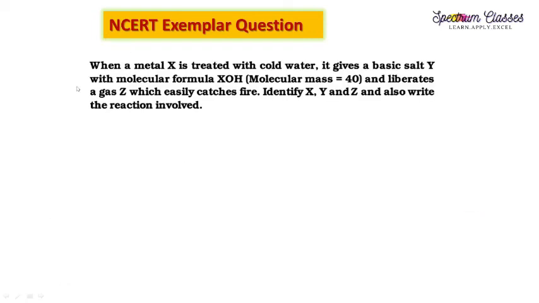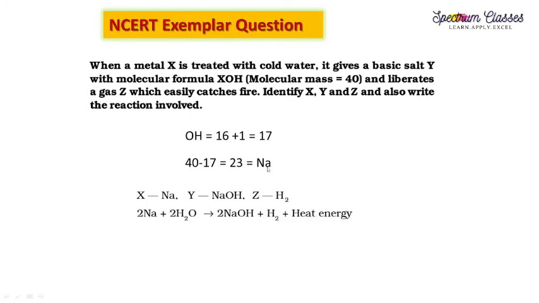B is the answer. The next question is, when a metal X is treated with cold water, it gives a basic salt Y with molecular formula XOH, molecular mass 40, and liberates a gas G, which easily catches fire. Identify X, Y and G and also write the reactions involved. So here is how you can track it. OH: O is 16, H is 1, it gives you 17. Now subtract this OH from 40, so 23. 23 is your sodium metal. So X is sodium, Y is NaOH, G is hydrogen gas and the reaction is this one.